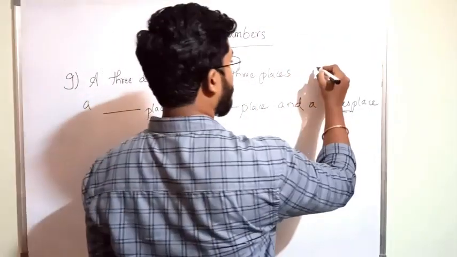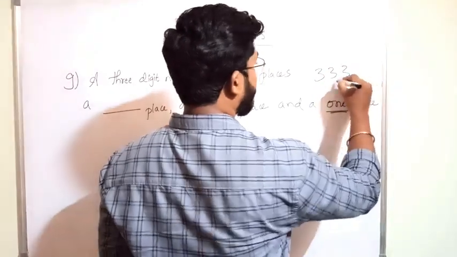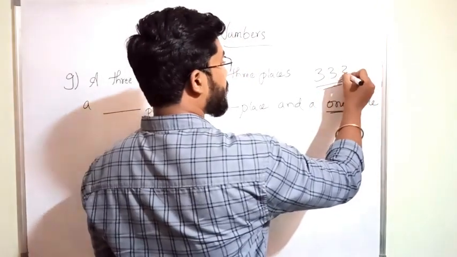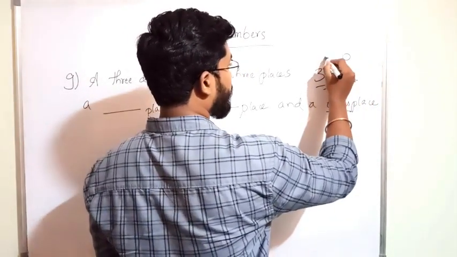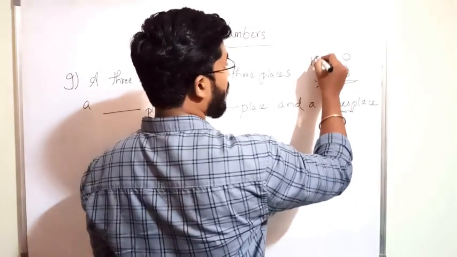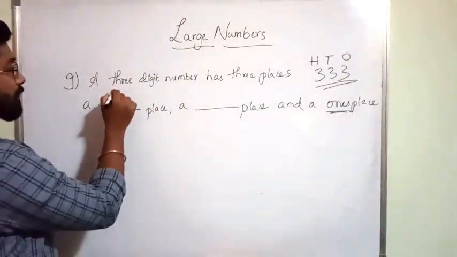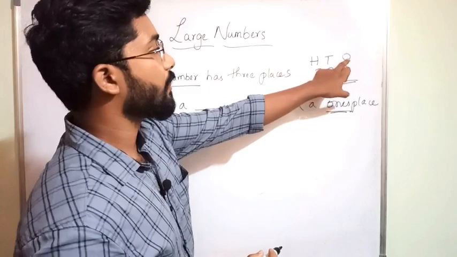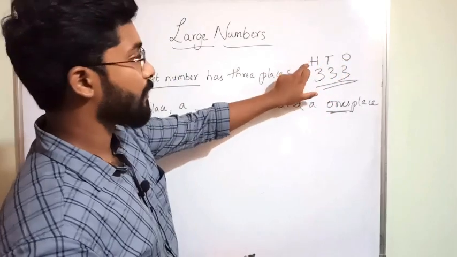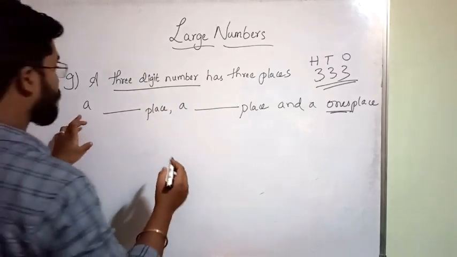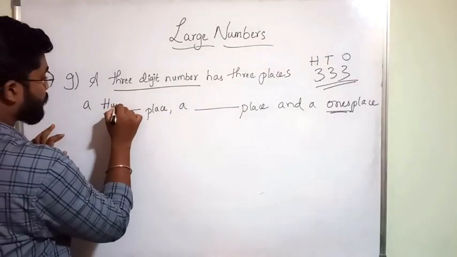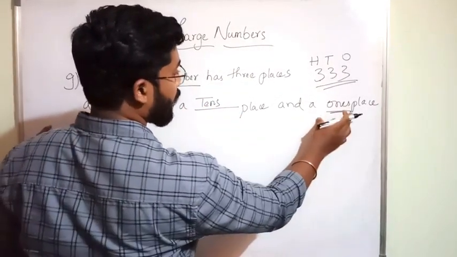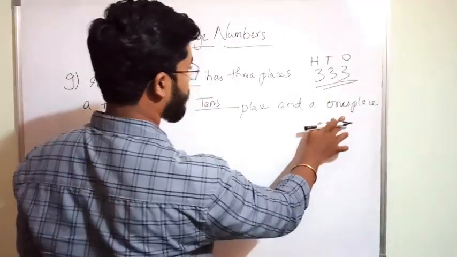So let's take one 3-digit number, 333, for example. This 3 is in ones place, this 3 is in tens place, this 3 is in hundreds place. A 3-digit number has 3 places. What are they? Ones place, tens place, hundreds place. So they are a hundreds place, a tens place, and a ones place. He has already given ones place.